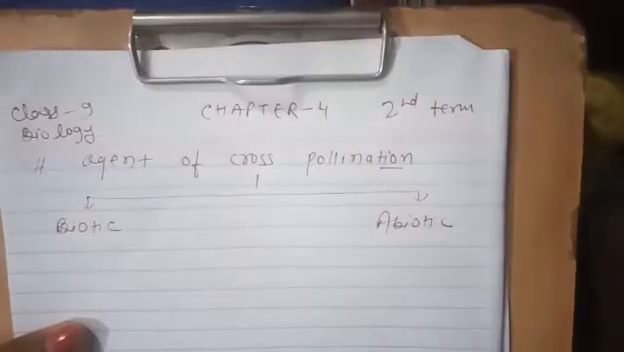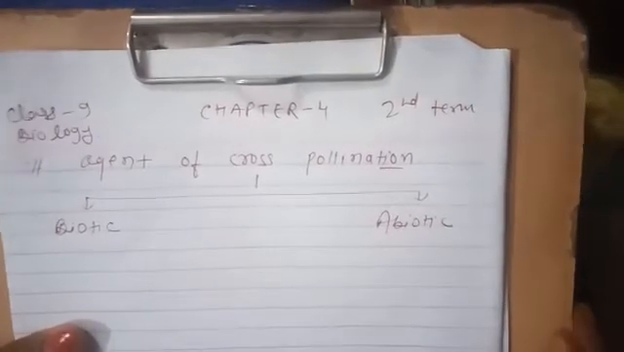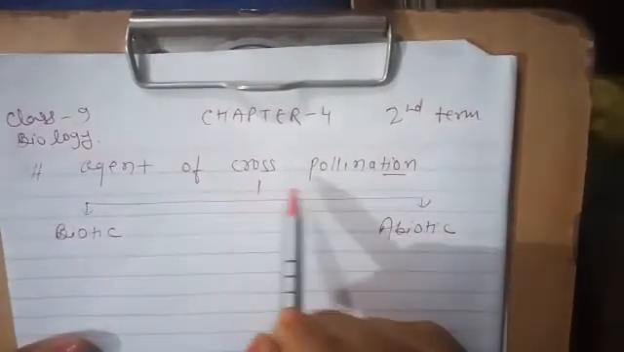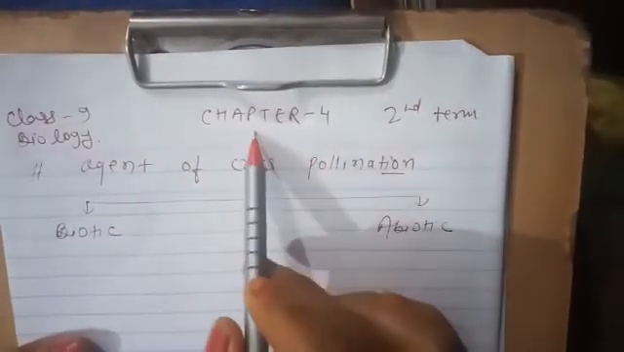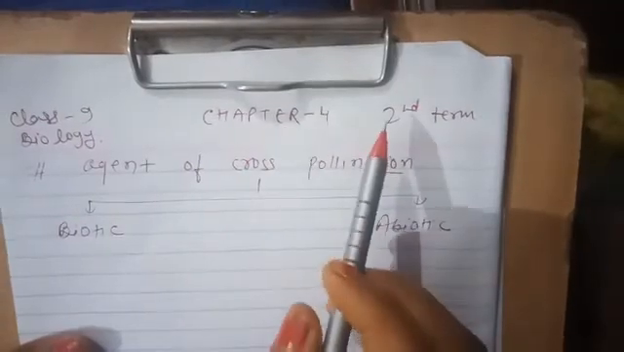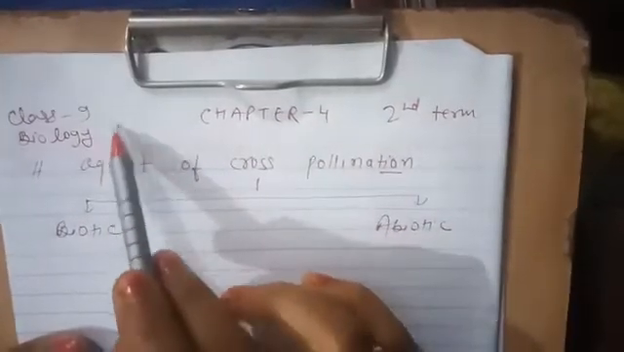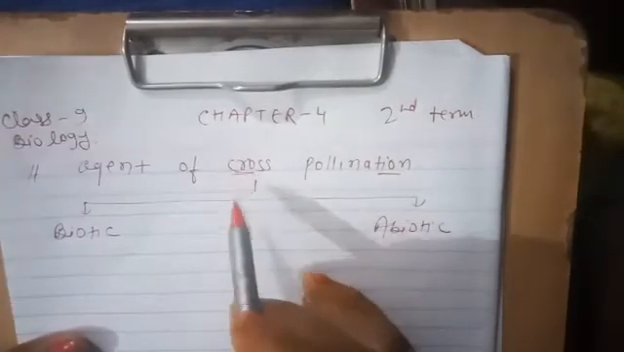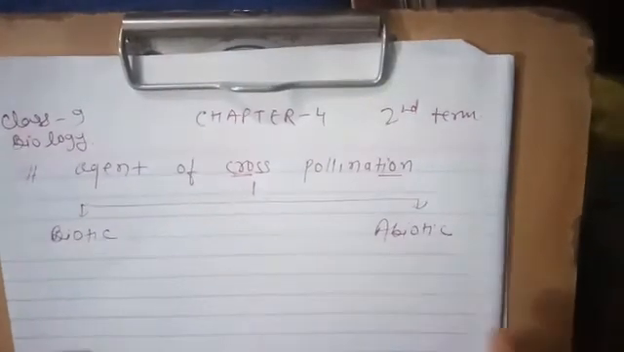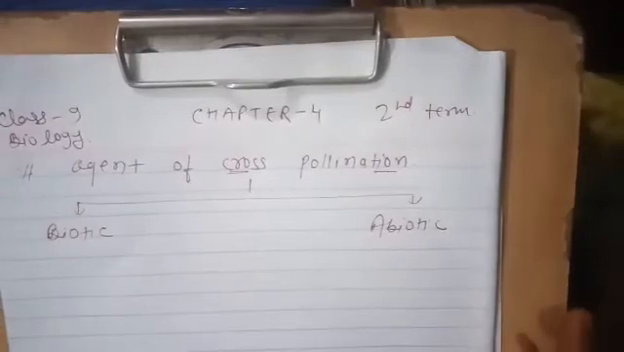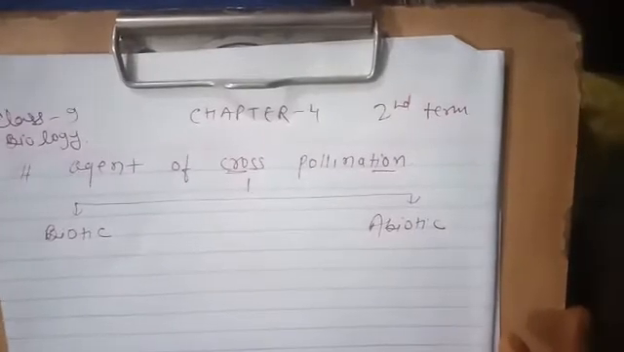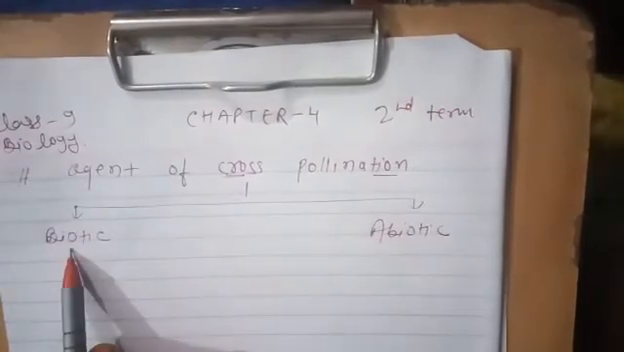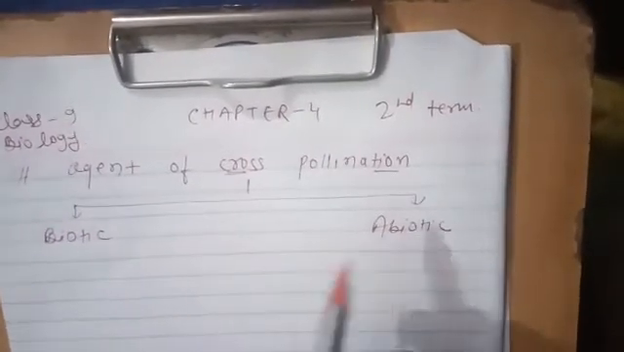Good morning class. Now in this class we will discuss the agents of cross pollination, and this one is chapter 4 of second term, class 9 biology. So in cross pollination there is always a need of an agent which carries the pollen from the anther to the stigma. The agents are divided into two categories, that is biotic and abiotic.